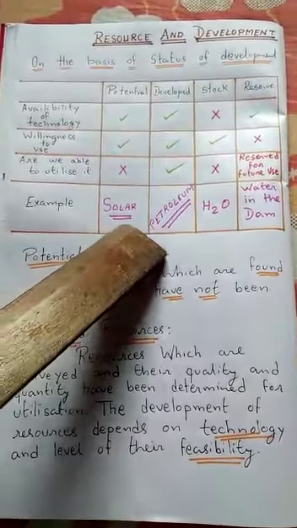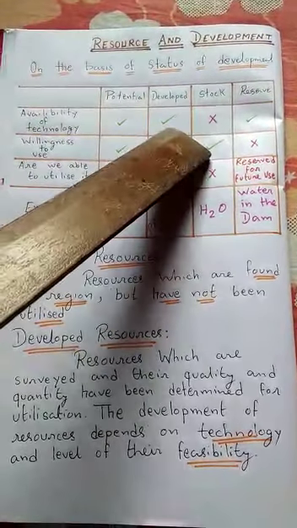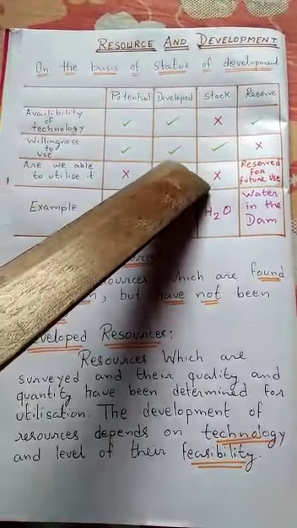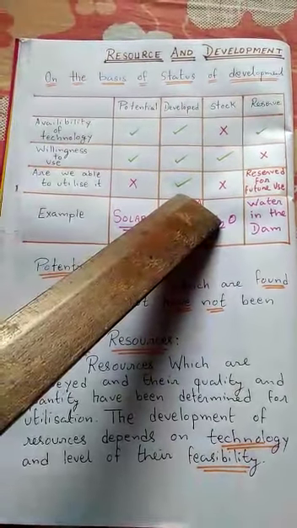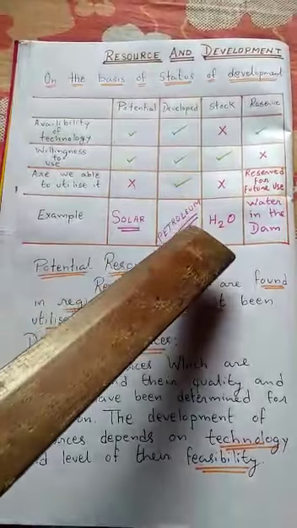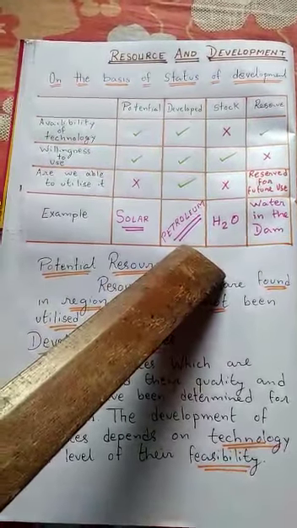Now what is developed resource? Developed resource means availability of technology is there, willingness to use is there, and we are able to utilize it. Yes. And the example is petroleum.